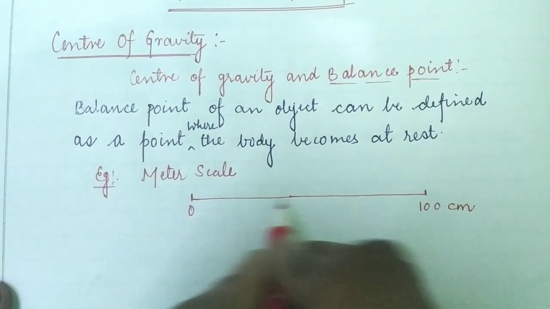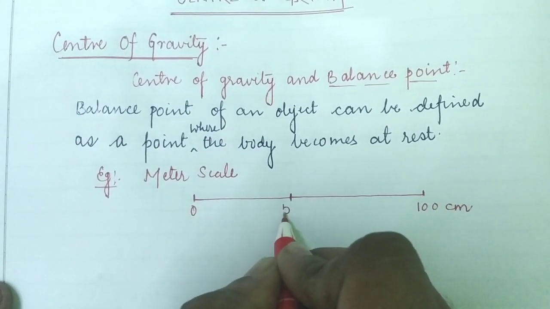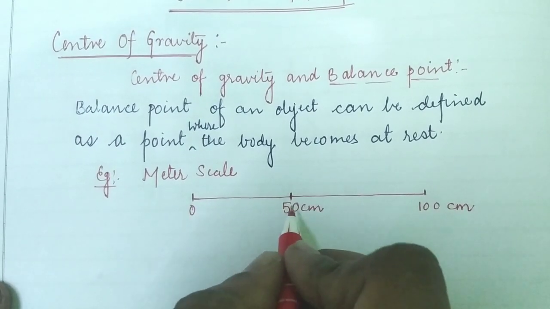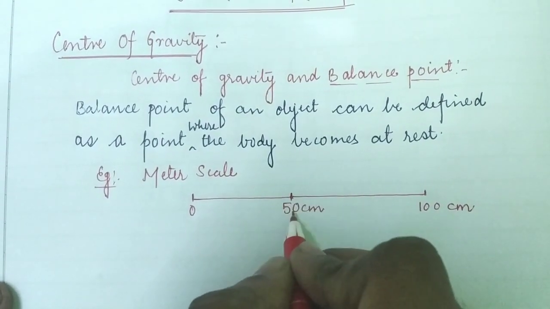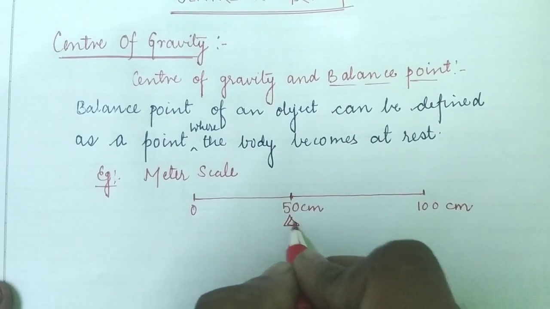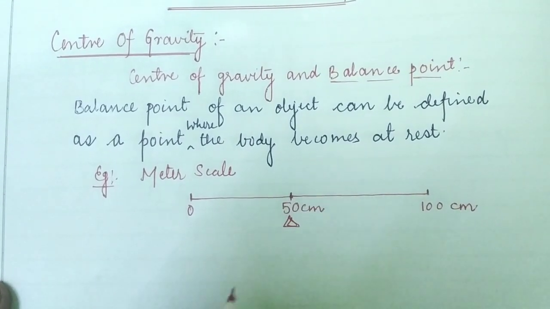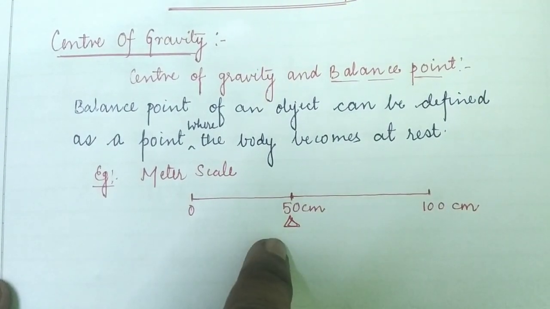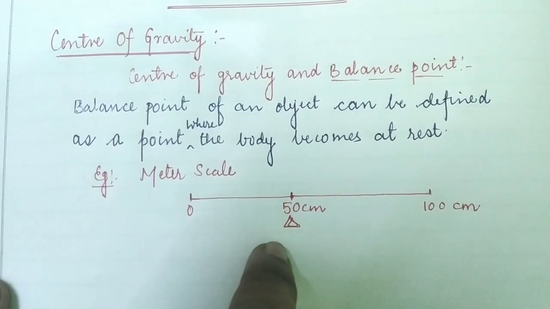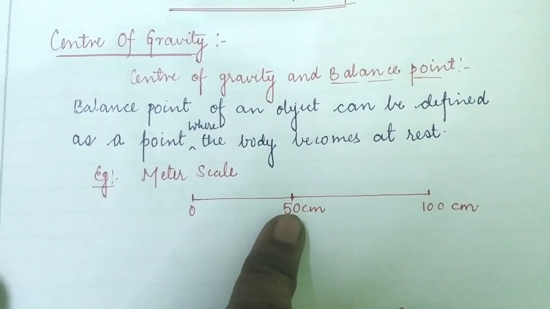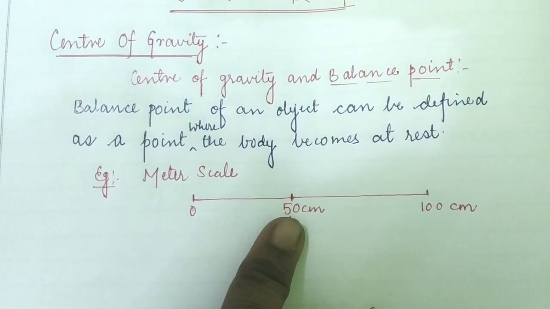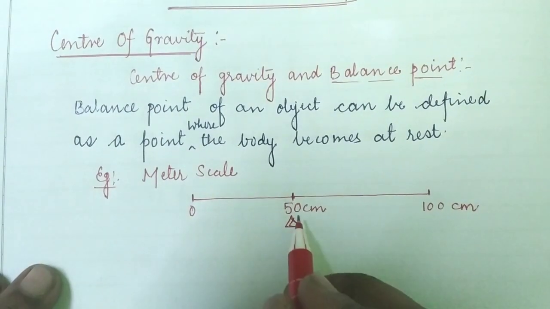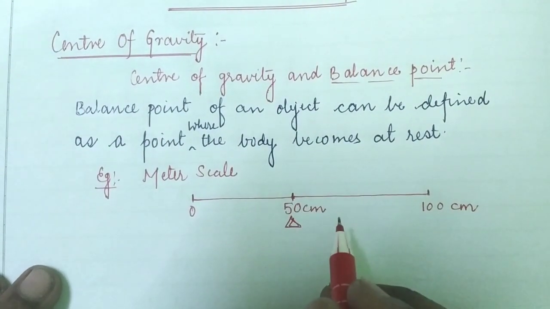As we know, the midpoint of this meter scale is 50 centimeter. The point at which a scale can be balanced is said to be the balance point. We can also say that a uniform meter rule has its center of gravity at its midpoint and can be balanced at that point. So the 50 centimeter mark is the balancing point for the meter scale.